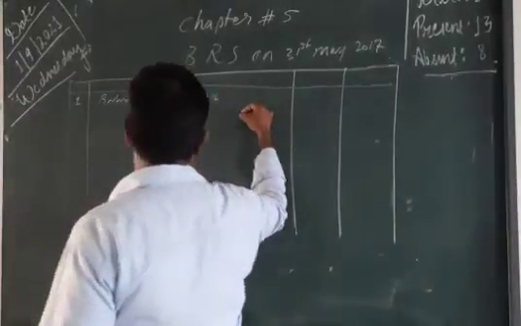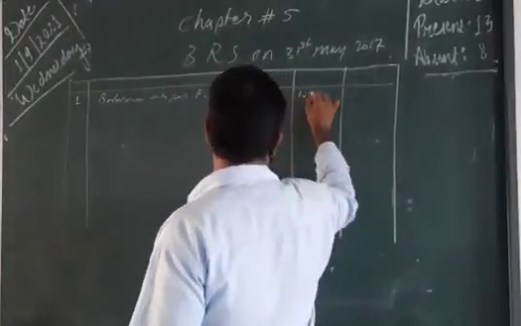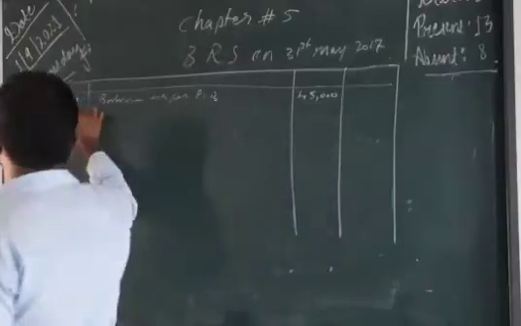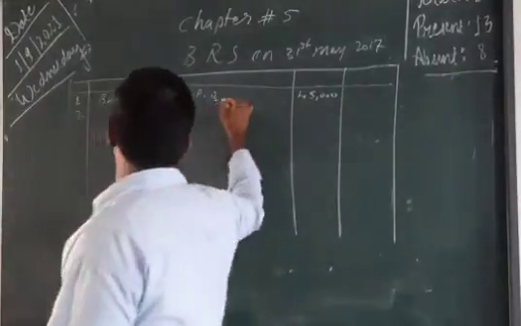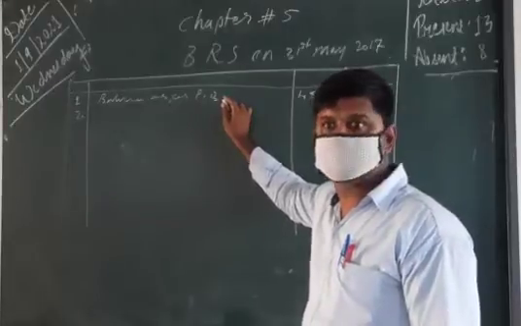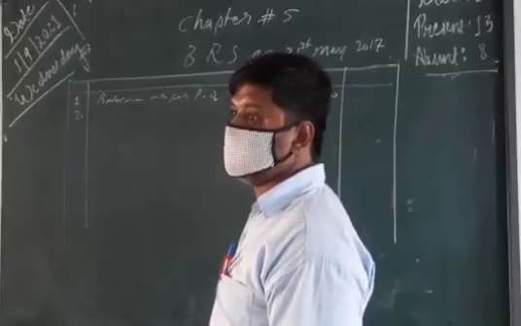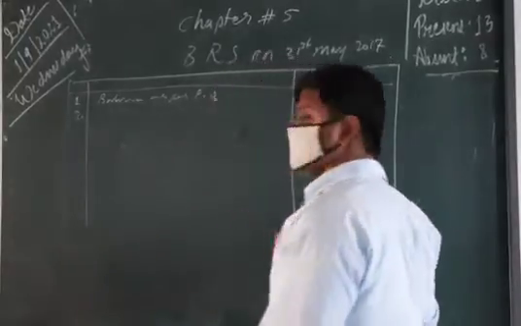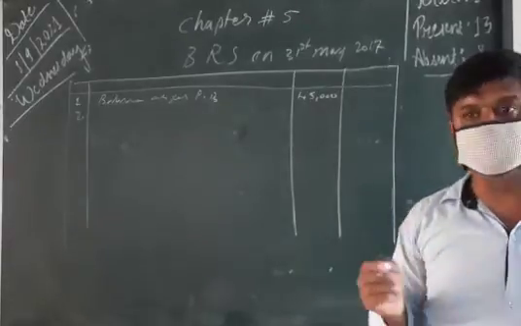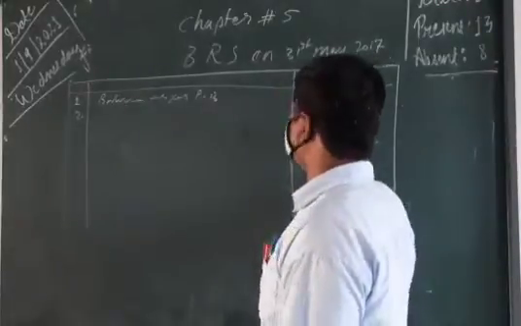How much is the balance as per passbook? 45,000. Clear now? We started with the bank passbook, not the cash book. So when we start with the passbook, we need to get the balance of the cash book. We are going back to the cash book balance from the passbook balance.